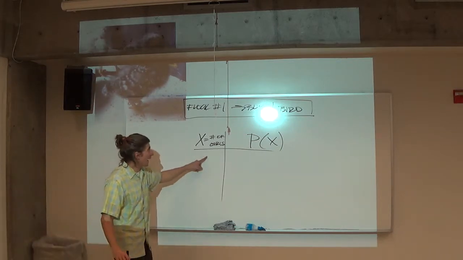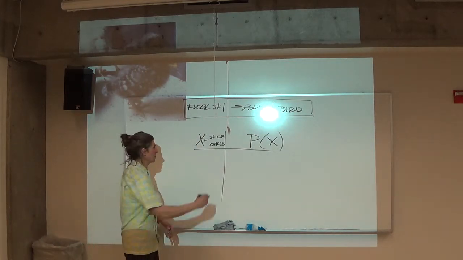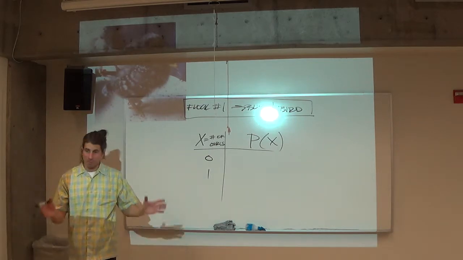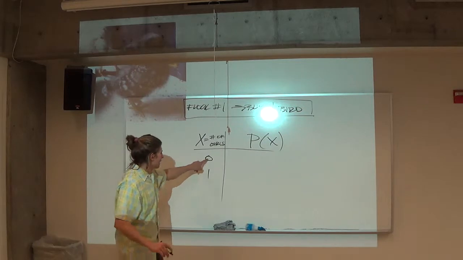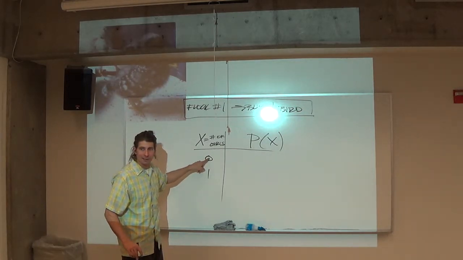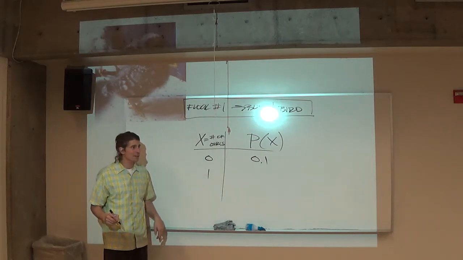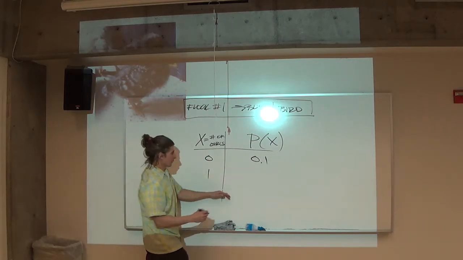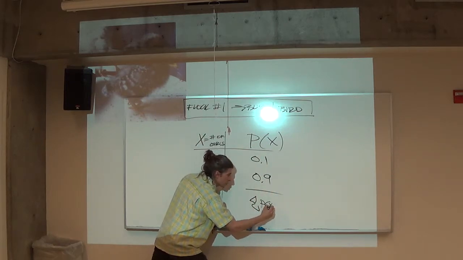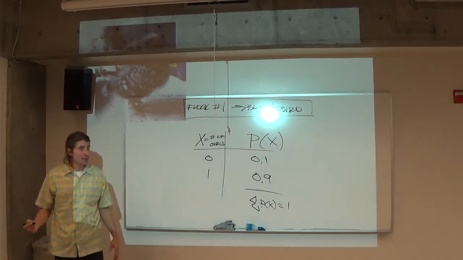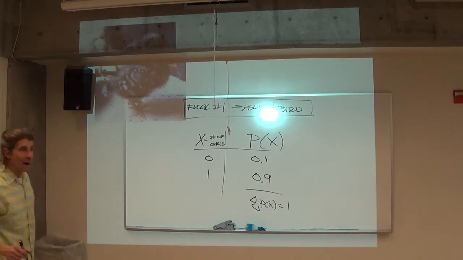How many girls could I have in this flock of one? I could have none, and I could have one. Those are my two choices, yes? I might not have a girl, and I might have exactly one girl. What is the chance of having a rooster? 10%. What's the chance of having the girl? The other 90. This checks our definition of a distribution, yes? It sums up to 100%. Fair enough?